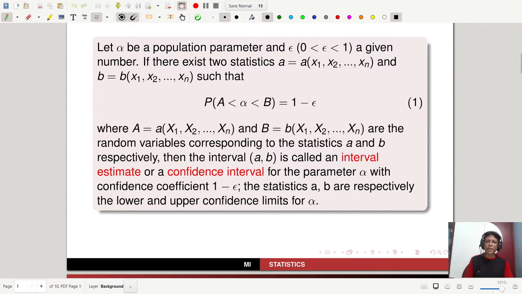Then the interval (A, B) is called an interval estimate or a confidence interval for the parameter alpha with confidence coefficient 1 minus epsilon. So this is your confidence coefficient, where epsilon is a number 0 less than epsilon less than 1. The statistics A and B are respectively the lower and upper confidence limits for alpha.